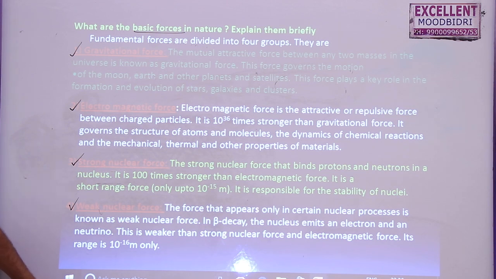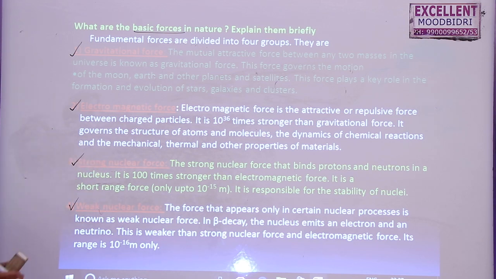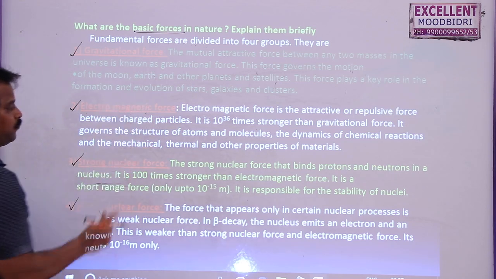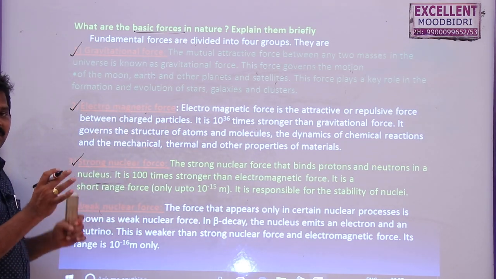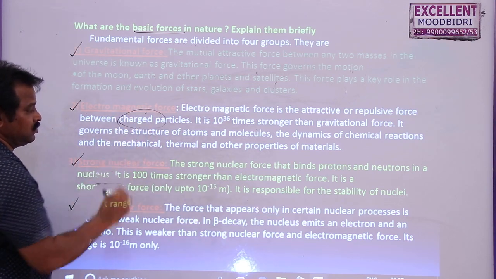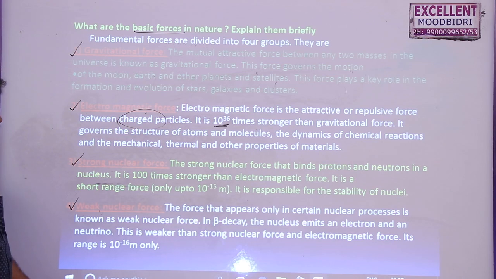The force of attraction between two bodies, two masses in this universe is called the gravitational force. The force between earth and moon, sun and earth, these are all due to gravitational force. And then electromagnetic force. This is because of the attractive or repulsive force between two charged particles, but this is 10 power 36 times greater than the gravitational force.